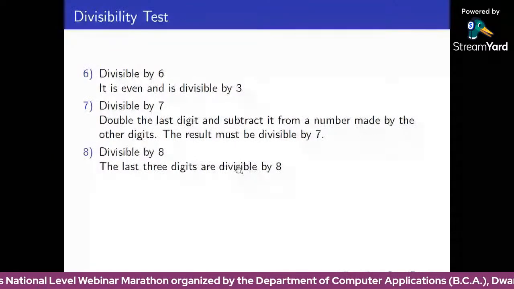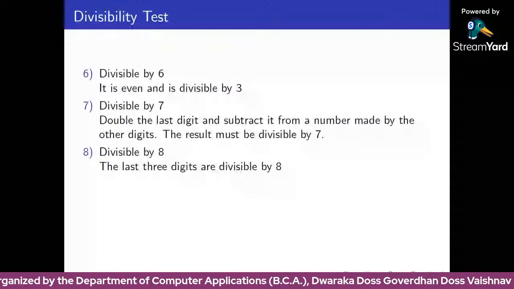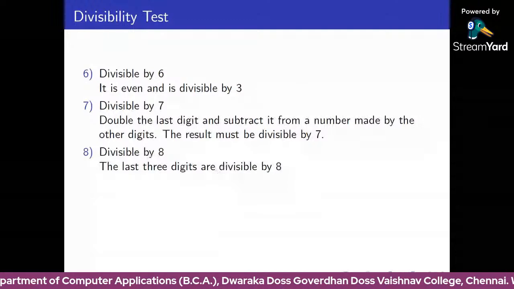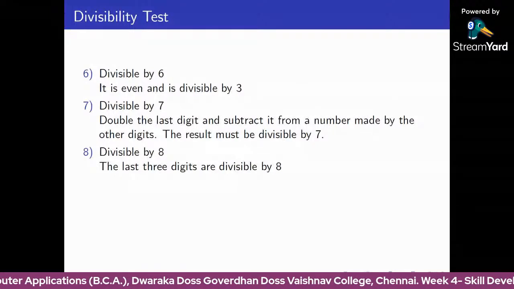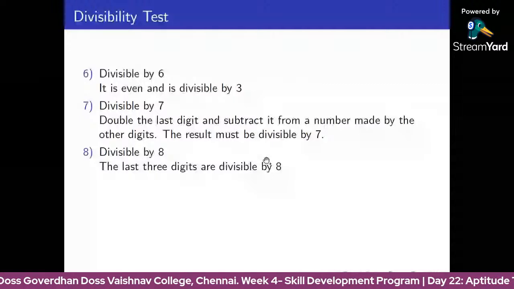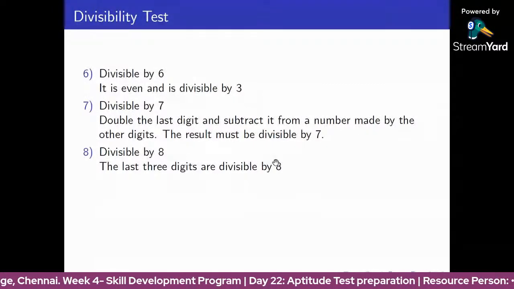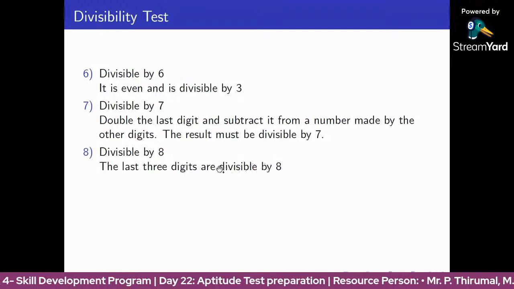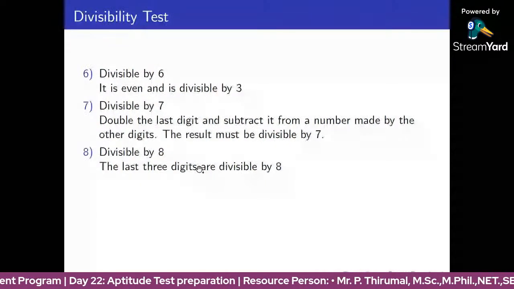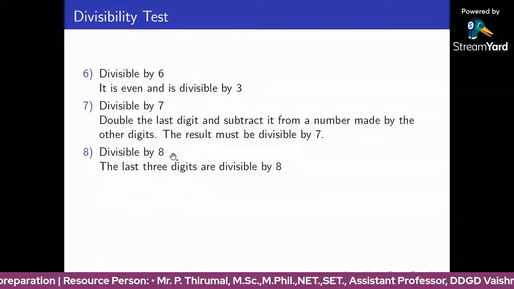The reason is, for 4 we are checking the last two digits, because the remaining part is a multiple of 100. 100 is divisible by 4. So we are just checking the last two digits. Here, divisible by 8 means 1000 is divided by 8, that is 125 into 8 is 1000. So 1000 is divisible by 8. So for the remaining number, the last three digits are enough to check the divisibility condition by 8. So last three digits divisible by 8 means the original number is divisible by 8.